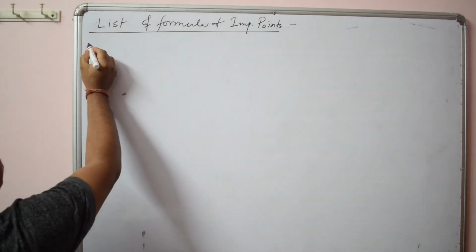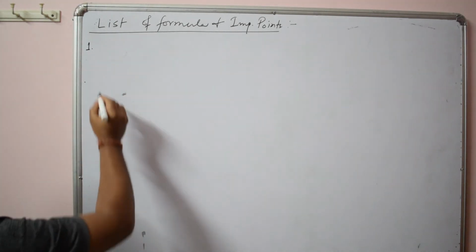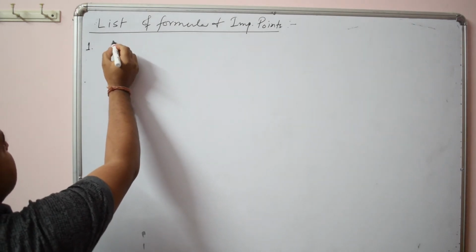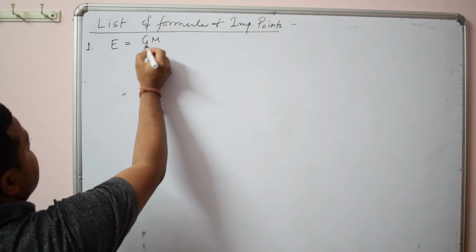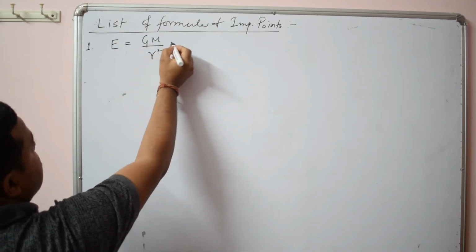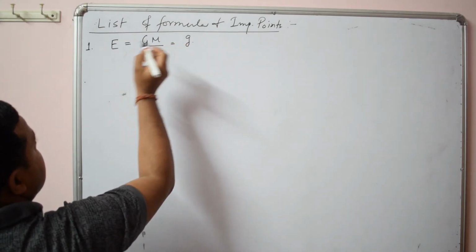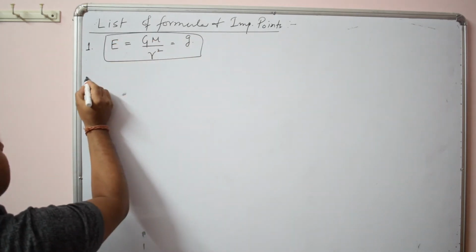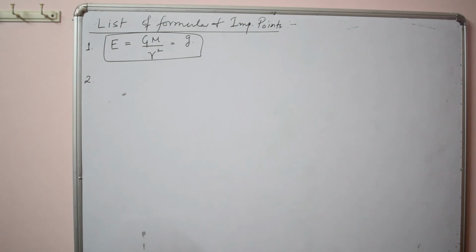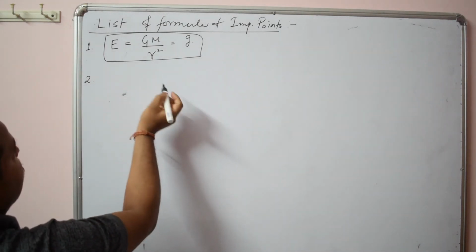The first formula is the gravitational field intensity that I have given you. That is E is equal to GM by r square, and that is equal to the acceleration due to gravity at that point. Then I have discussed the gravitational field intensity due to a hollow sphere or spherical shell.